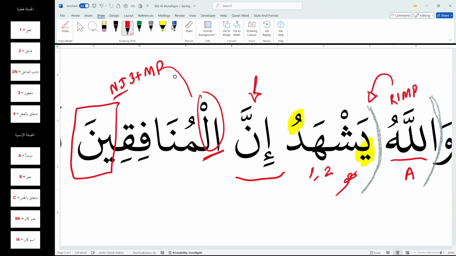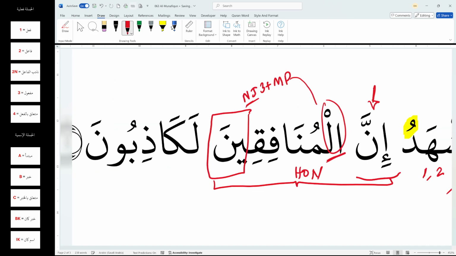So this entire part is going to be a harf of nasab fragment, right? And we know from our experience and from our learning that whenever we spot a harf of nasab, we have to label it a mubtada. So here we go again. We have another jumla ismiya starting. This is another bracket, a nested sentence inside the yashhadu that we are looking at.